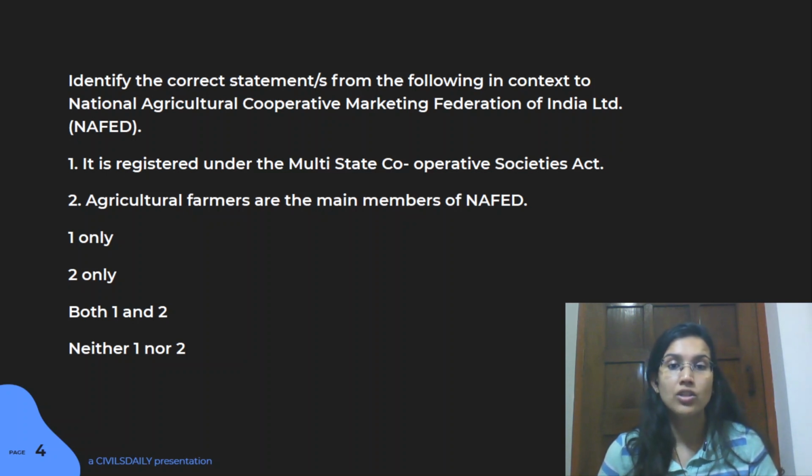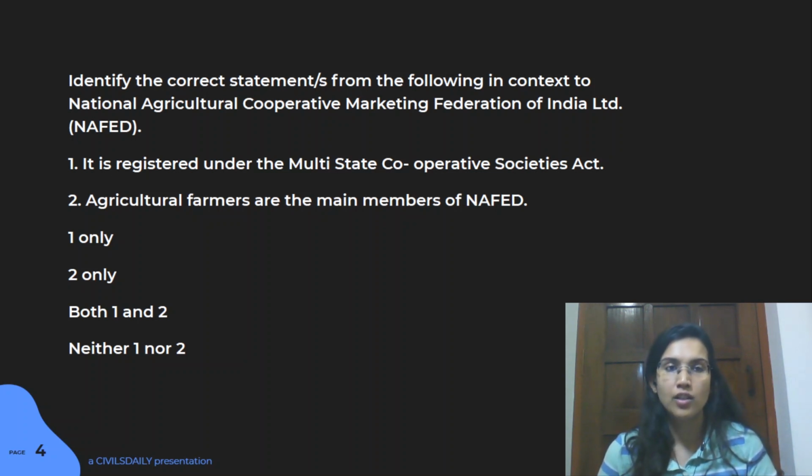So in this particular question, there are two details that we are asking: whether it is registered under the Multi-State Cooperative Societies Act, and second, about its membership, where it says that agricultural farmers are the main members of NAFED. So again, two questions here, with respect to membership and with respect to the act under which it is set up. Both of them are right.